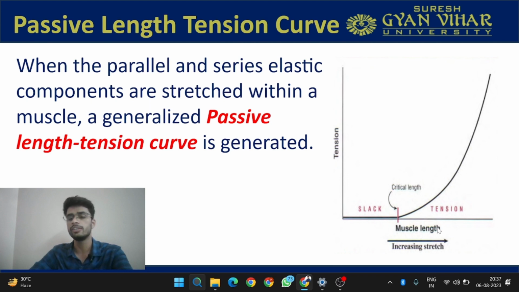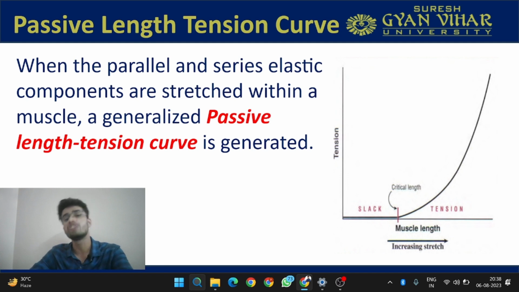Now if we plot a graph, the x-axis is represented by the muscle length and the y-axis is represented by the tension. You can see there is an increase, but it is not a linear increase, it is in this fashion. The tension increases as the muscle length increases, but there is a slack, a distance at which increasing the muscle length does not increase tension. This is happening because the muscle is not stretched till this point. There is the slack of the muscle which is present.